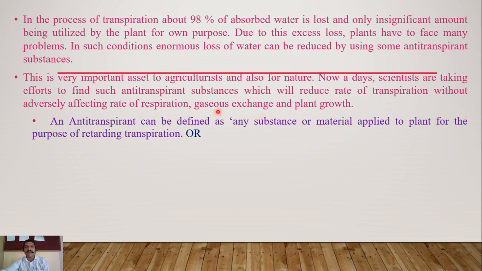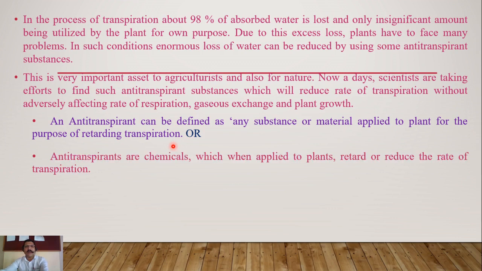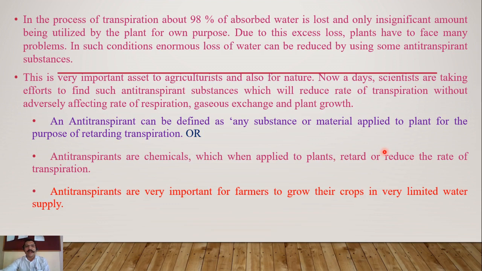So we can define an anti-transpirant as any substance or material which is applied to a plant for the purpose of retarding transpiration. In other words, anti-transpirants are chemicals which, when applied to a plant, retard or reduce the rate of transpiration. Here you can see anti-transpirants are nothing but chemicals applied to plants to reduce the rate of transpiration. They are very important for farmers to grow their crops with a very limited water supply.